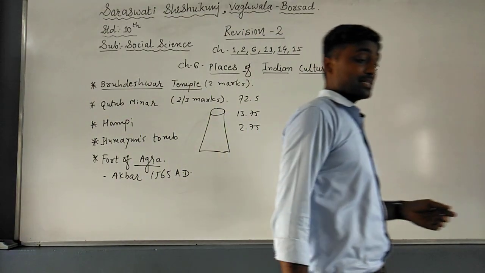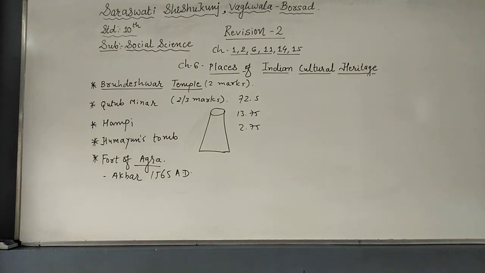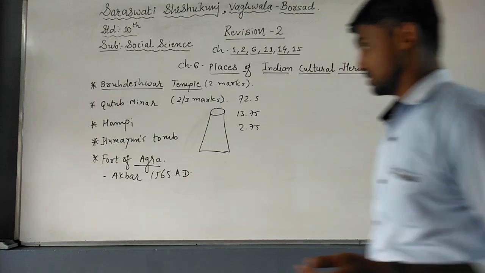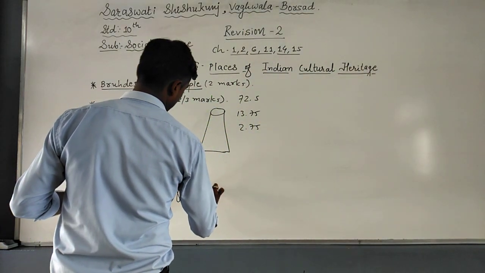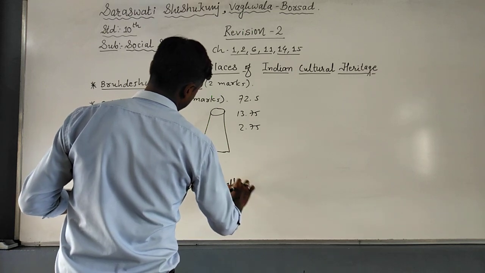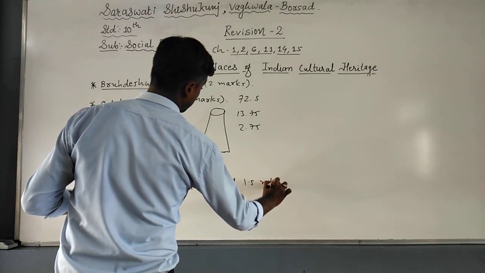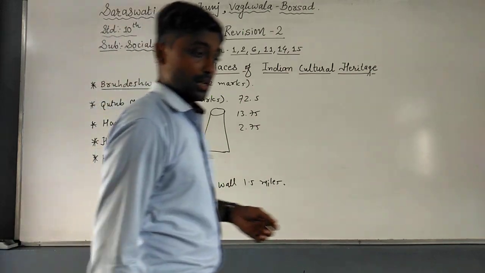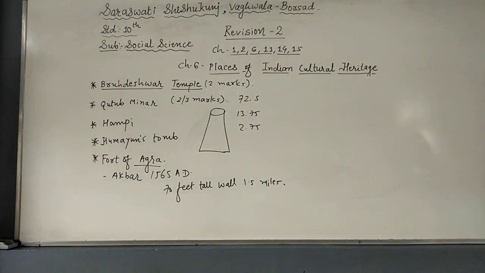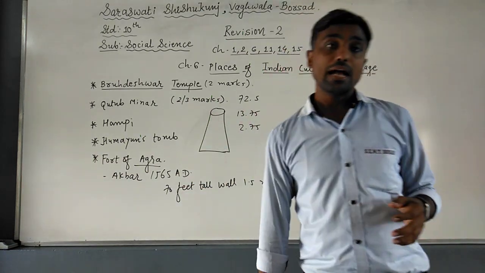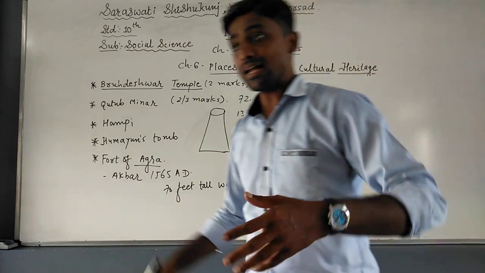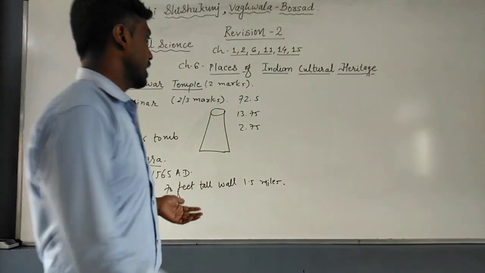The speciality of this fort is a 70 feet tall wall with 1.5 mile circumference. And the most important thing is that Shah Jahan spent his last days in the Fort of Agra.